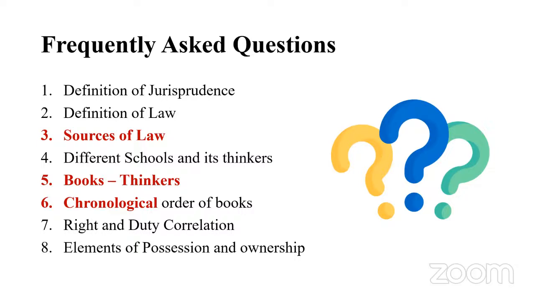These are the important questions, and apart from that, we have right and duty correlations. You might expect questions like what is right, what is duty, the different types of rights and different types of duties, and their correlation: right, privilege, liberty, no right, immunity, duty, no duty, then disability.